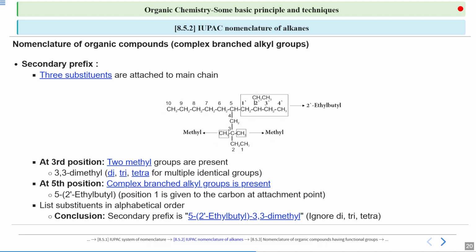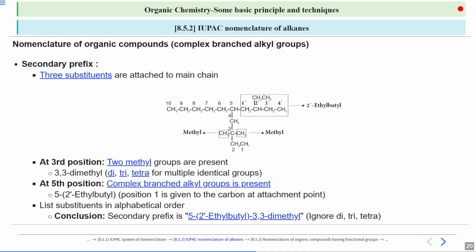On the 3rd position, the methyl is starting from M, whereas on the 5th position, your 2-ethyl butyl is starting from E. You know it very well, E comes before M. Therefore, your complete secondary prefix will be 5 hyphen, then in the bracket 2-ethyl butyl, bracket close, dash 3,3-dimethyl.